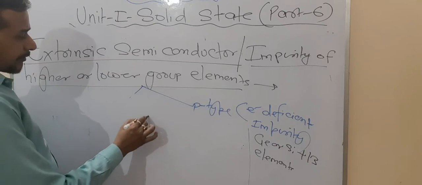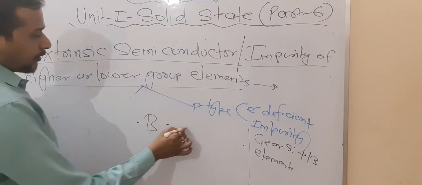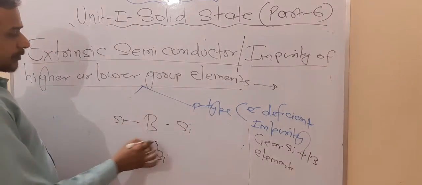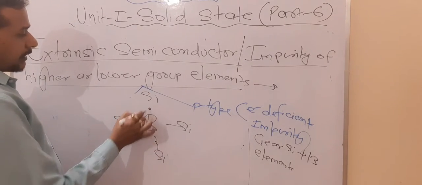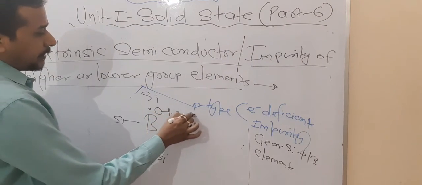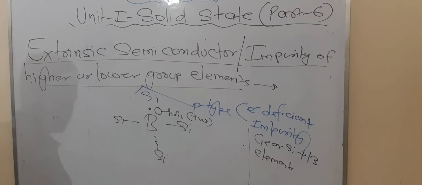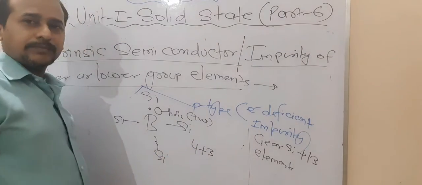Look at here, when we add boron, boron has 3 electrons. Are you getting this point or not? So silicon is bonded by this bond, na? Now one silicon like this has only 1 electron, and here 1 hole is there. This is known as a hole. This hole behaves as a positive charge, so that is why this is known as the P-type semiconductor. That means 4 electrons of silicon and 3 electrons of the boron family.